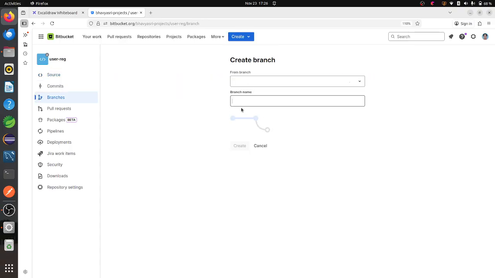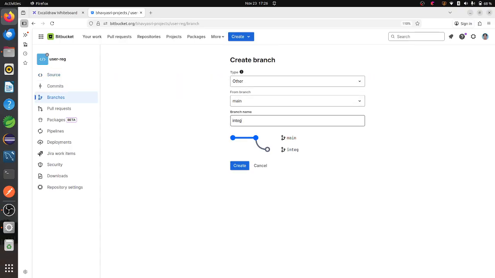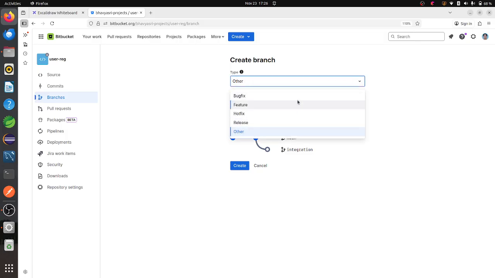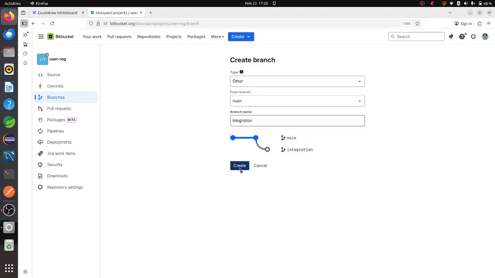So if I click on this branch, first I want to create the integration branch. So I'll write integration branch, and you can select whether it is from main or not. I want this integration branch under the main branch only, so I was selecting this one. And here you can click on any name. As of now, it is not a feature branch, so it is an integration branch. So click on other only, then create.